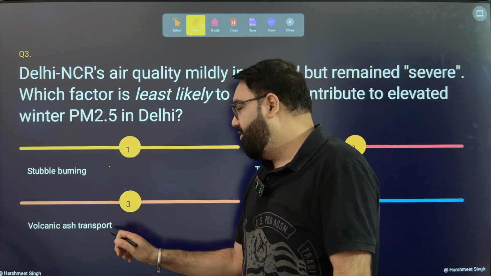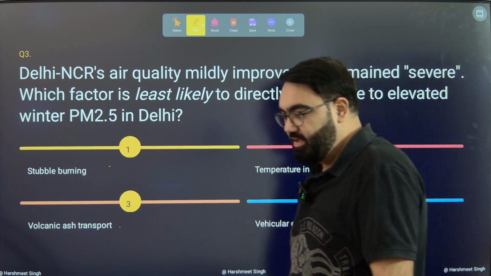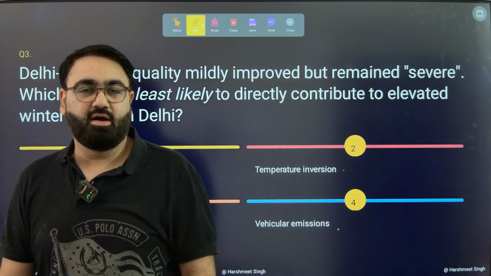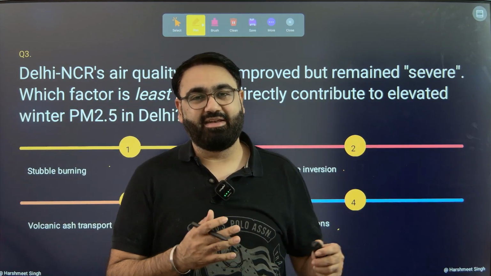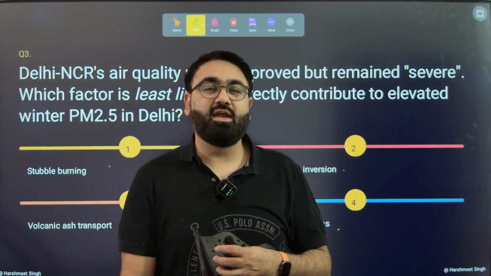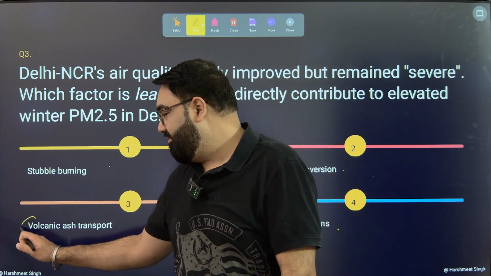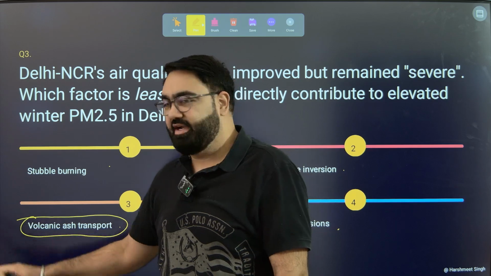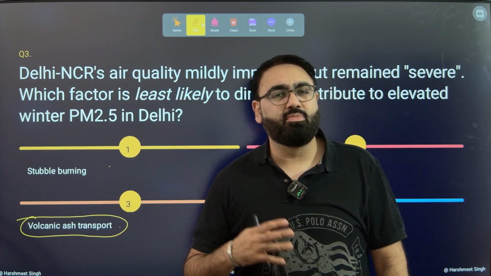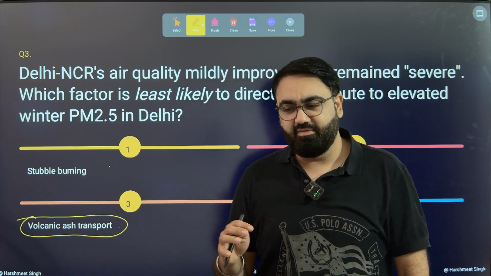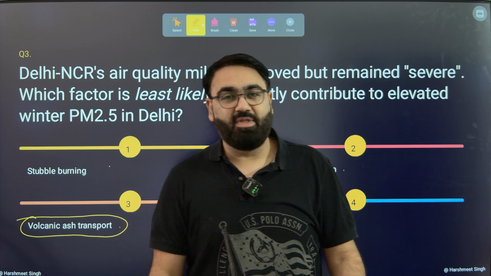Stubble burning, volcanic ash transport, temperature inversion, and vehicular emission. Yesterday, I did a video on the volcanic eruption in Ethiopia and how it has impacted the flight operations in India and then it will move to China. However, in reality, if you look at Delhi's pollution problem, it has no impact of volcanic ash transport. India, fortunately, we do not have any active volcano in India. So there's no logic of any volcanic eruption. Even in nearby countries, we don't really have an active volcano in our vicinity that would have an impact.